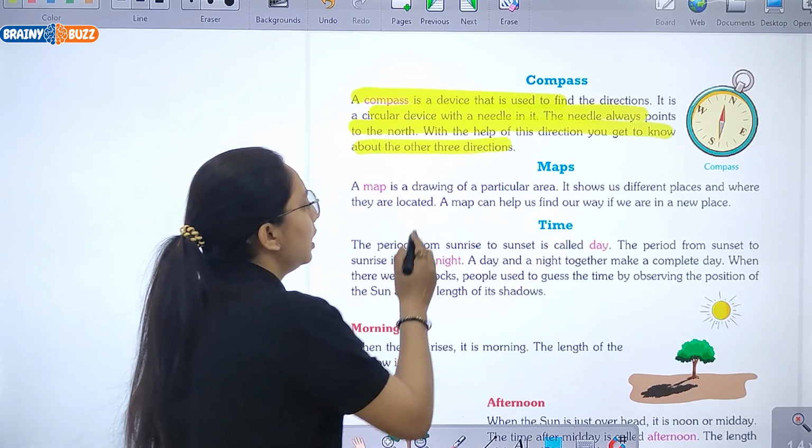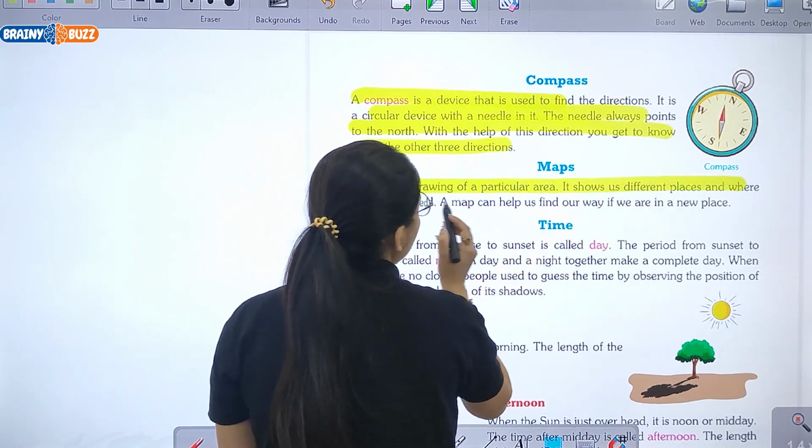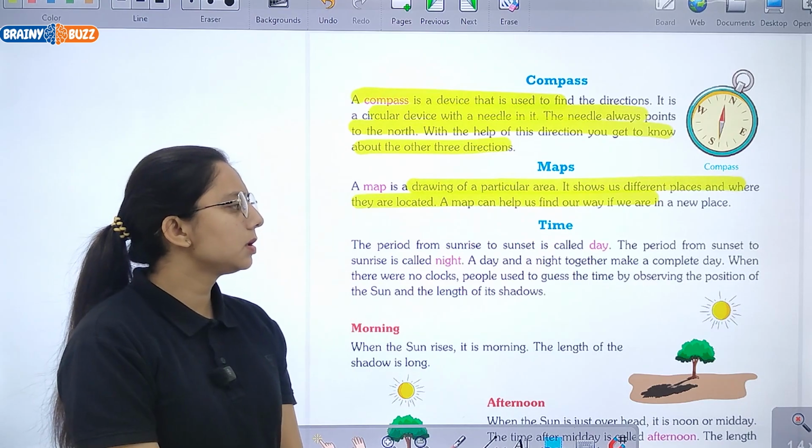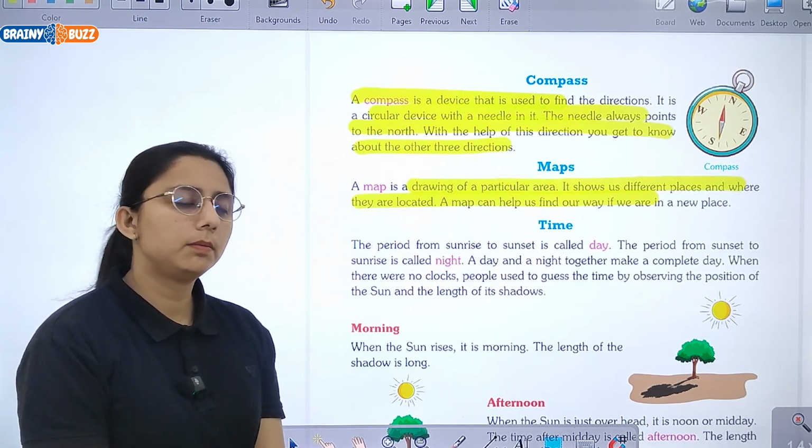Right? Then we have map. It is a drawing of a particular area. It shows different places and where they are located. A map can help us to find our way if we are in a new place.